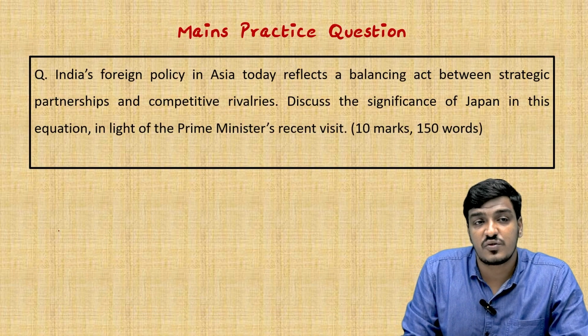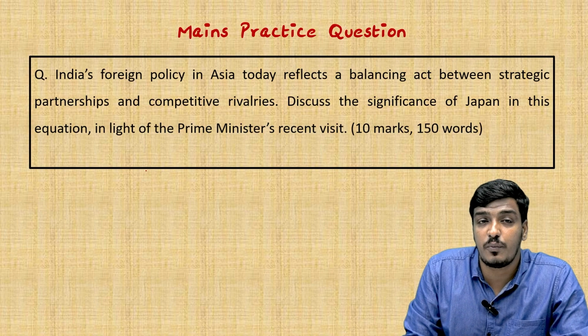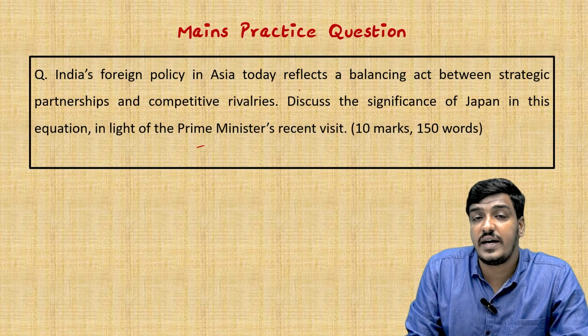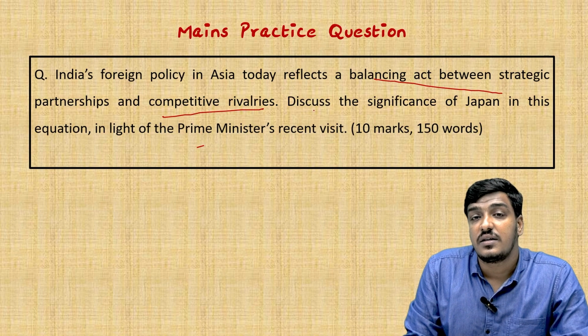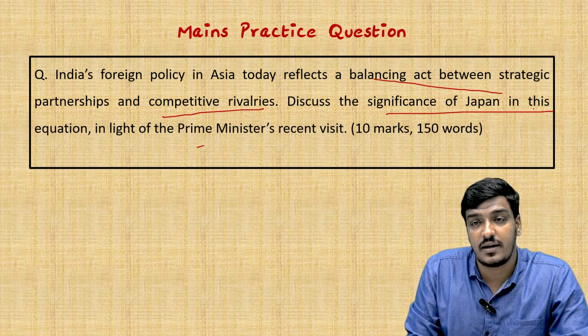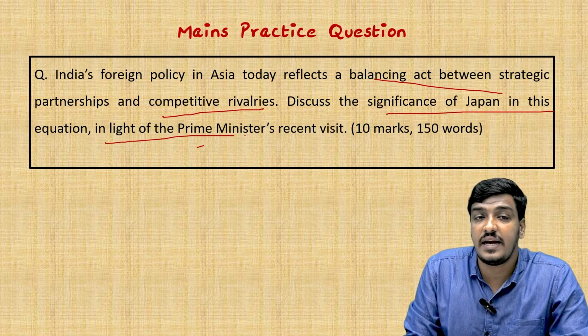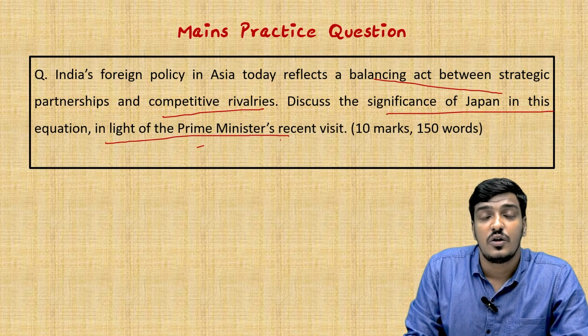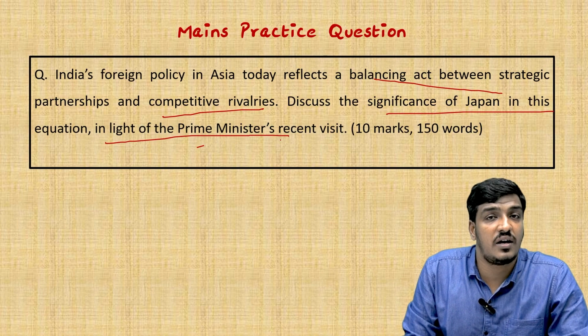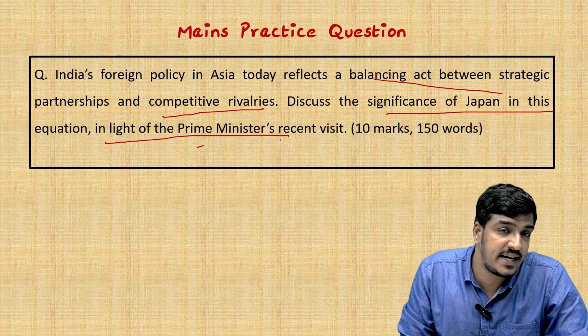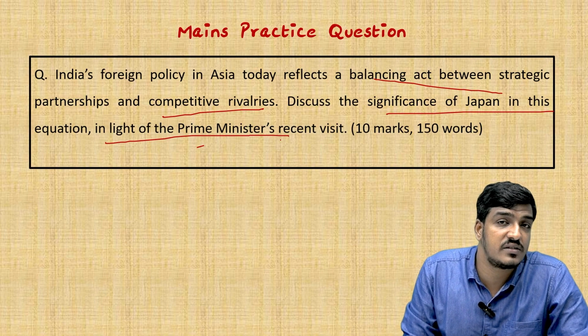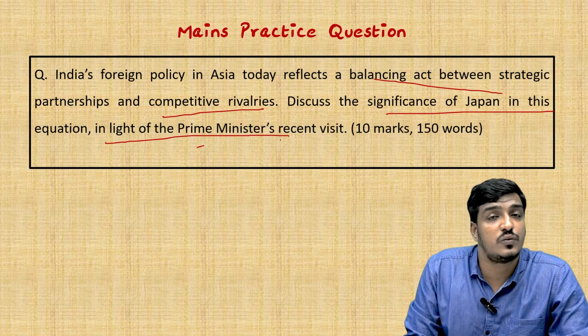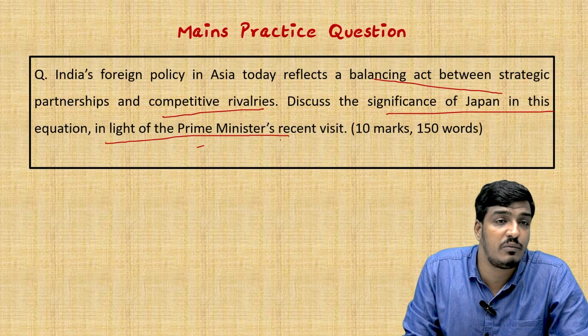Moving to the mains practice question, and the question is, India's foreign policy in Asia today reflects a balancing act between strategic partnership and competitive rivalries. Discuss the significance of Japan in this equation in light of the Prime Minister's recent visit. So this mains question was taken from the morning discussion on India Japan ties and the recent visit of our Prime Minister to Japan to enhance the ties between both the nations.